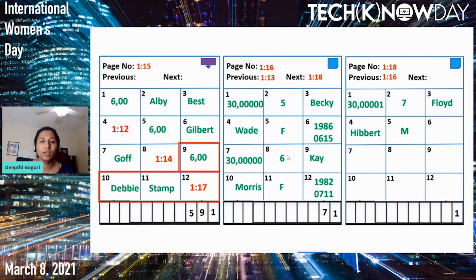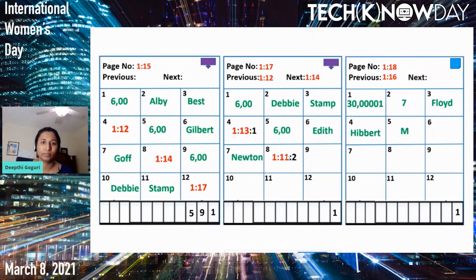And Floyd comes under Debbie. It's greater than Debbie and less than Gibbard. So it has to go to page number 17. Page number 17 is not in the memory, so we have to grab page number 17 by evicting page number 16. Page number 17 is in the memory and we have some space here, right? So let's go ahead and insert Floyd Hebert into this index.